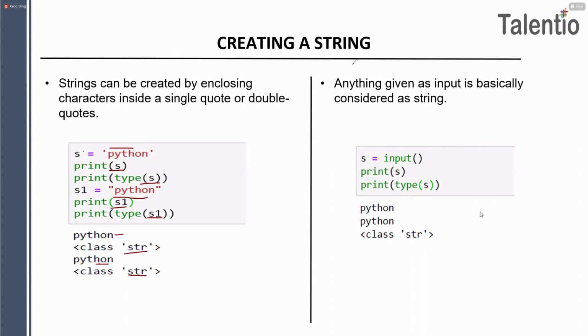Okay. Now see here. Anything given as an input is basically considered as a string. Everyone knows now, guys. Whenever we have to take input from the user, we have the function called the input function, right?